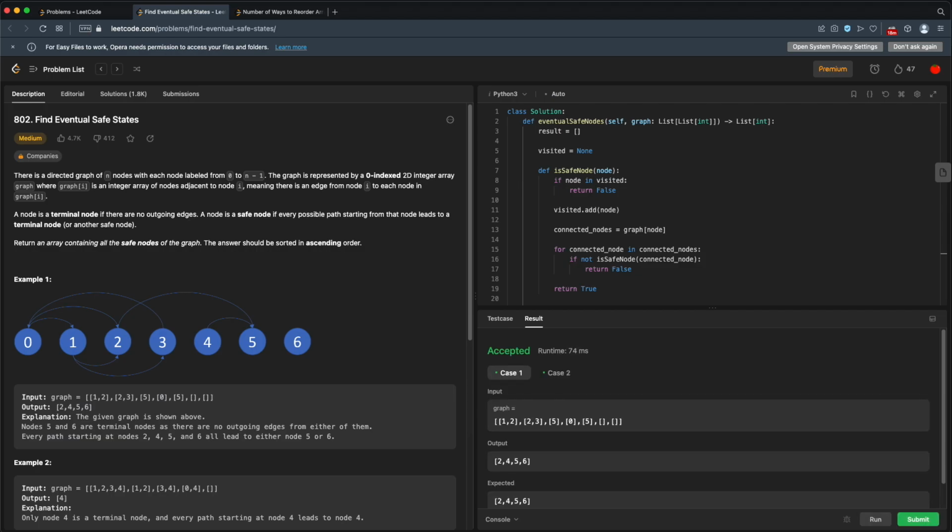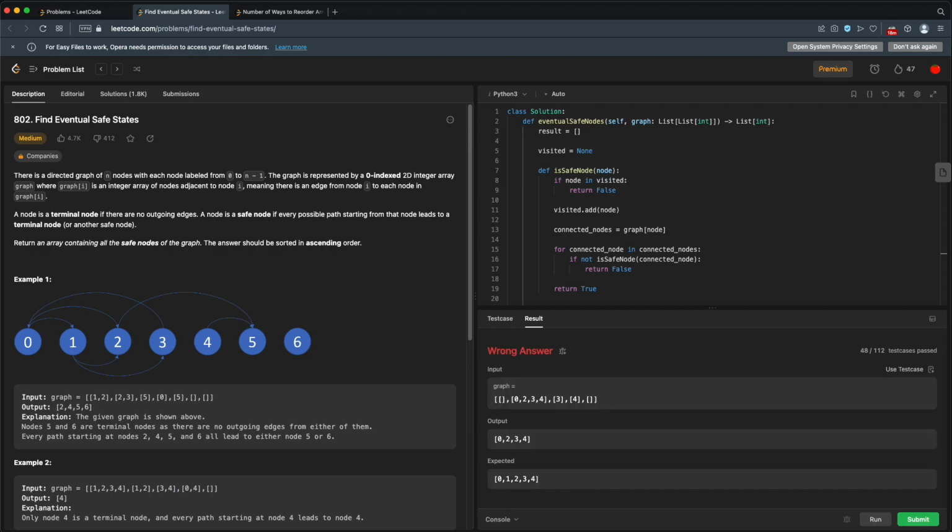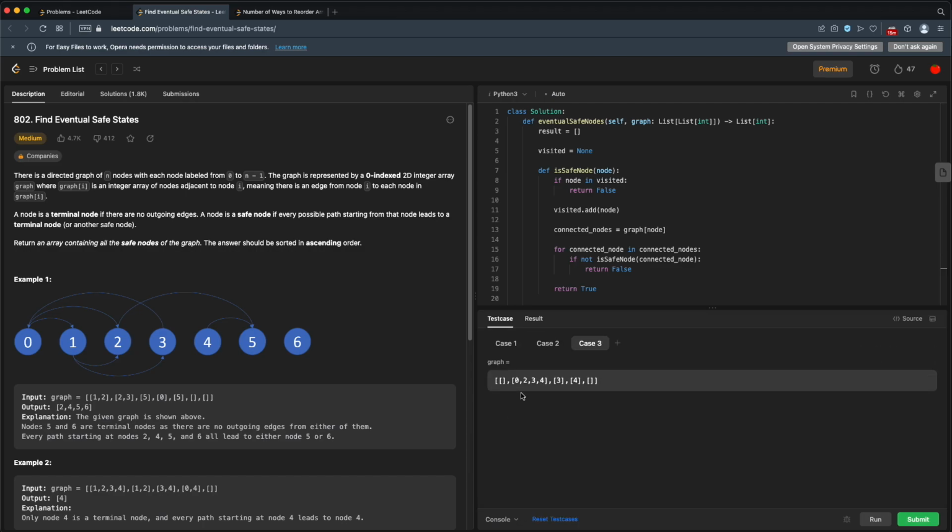That works. All right, will this pass all of our tests? Let's check it out. Oh, but we get a wrong answer. So what's going on here? Looks like we have 0, 2, 3, 4 when we should have 0, 1, 2, 3, 4. Let's use this test case. All right, the problem with this one is we go from 0, 1, so this is node 1. We go node 1 to 2. It goes to 3, goes to 4. That returns true because 4 is a terminal node.